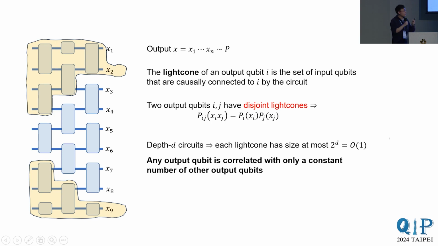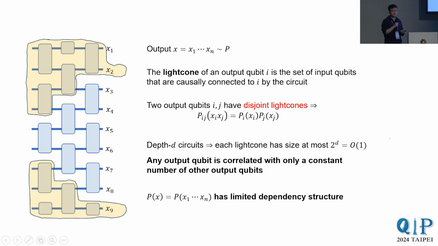For a shallow depth d circuit where d is a constant, no matter how the gates are arranged, the expansion in the light cone size is at most 2 to the d, which is still just a constant. So from this, we can show that for a shallow circuit, any output qubit is correlated with only a constant number of other output qubits. In other words, this output distribution p has a limited dependency structure.